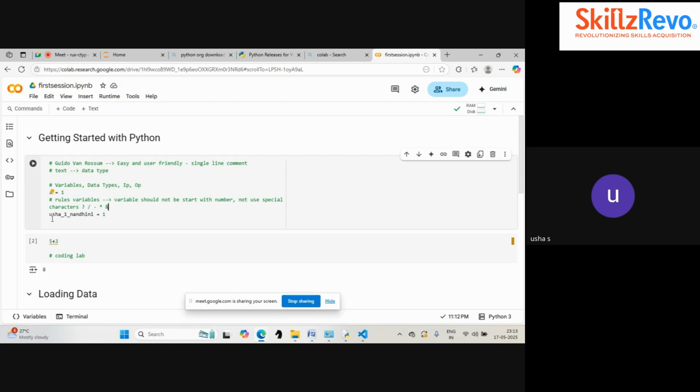Okay, suppose I'm creating the variable with a special character, even if it is at the first or in the middle, it will create an error for us. I should not create a variable like this. You can see there is a red line, which means this is not a proper declaration of a variable, so it is raising an error for us. We know why it is raising, because of this special character. Right now it is not throwing any error.